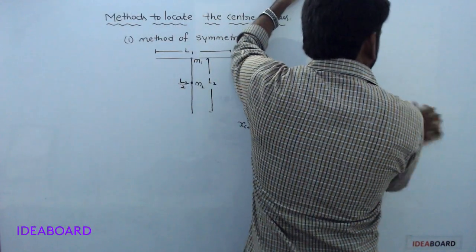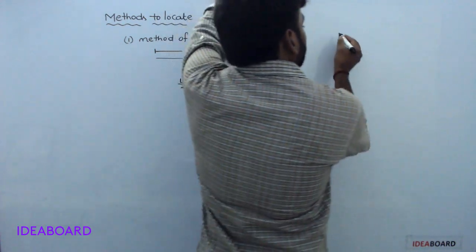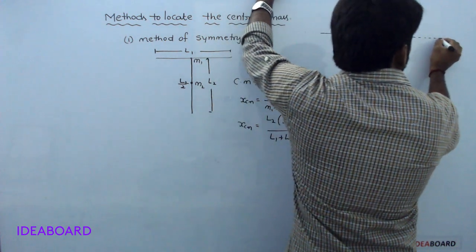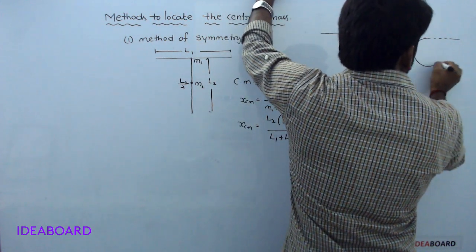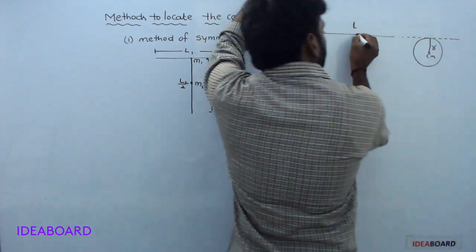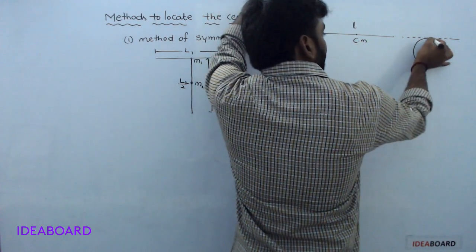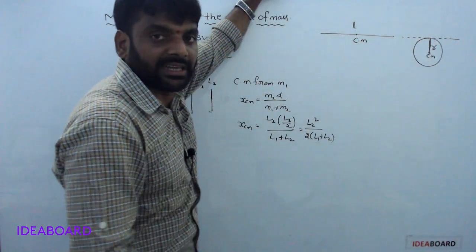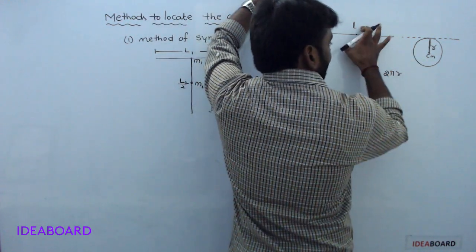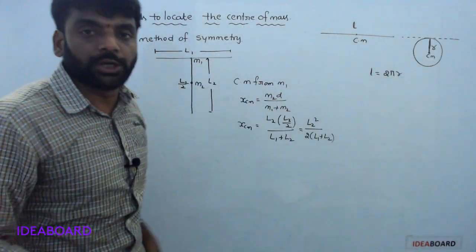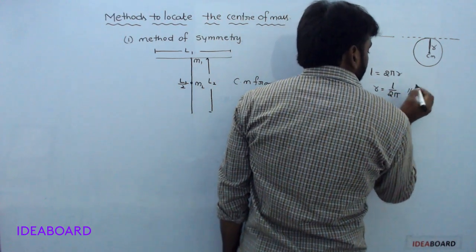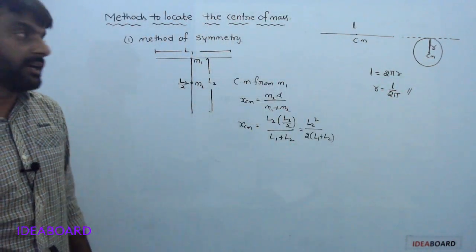Now, shift of center of mass. It is a wire bending in the form of a circle. Initially the center of mass is here, now the present center of mass is here. That means this radius is the shift. L is equal to 2 pi r because of its length; bending into a circle means length is equal to circumference. So R is equal to L by 2 pi.